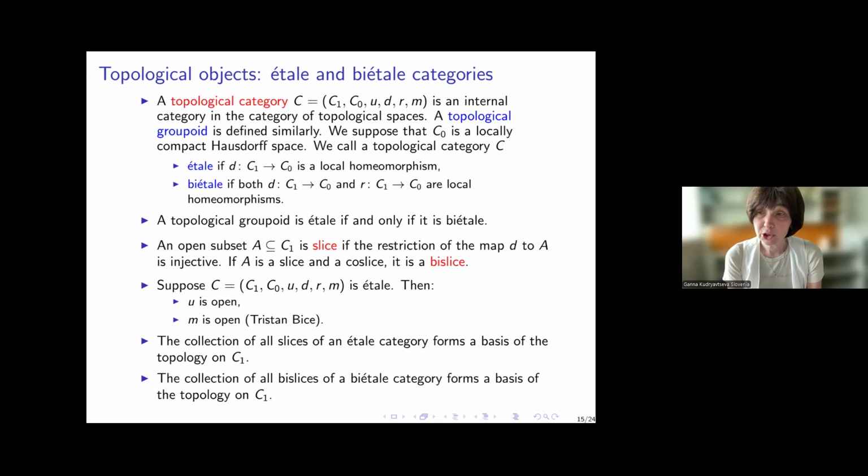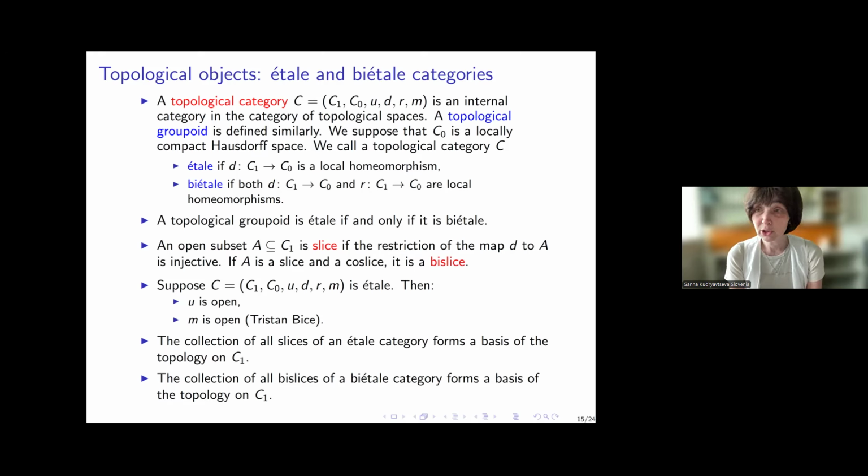Now I introduce topological objects. Topological category: I put the precise definition here. It's two sets, C1, C0, and structure maps U, D, R, M: unit map, domain, range, and multiplication maps. Very shortly, it can be defined as an internal category in the category of topological spaces. Topological groupoid is defined similarly, an internal groupoid in the category of topological spaces. So C1 and C0 are topological spaces and all structure maps are continuous. This is precisely what this means.